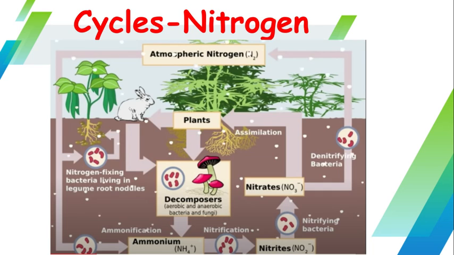Now we want to introduce the nitrogen cycle. Even though nitrogen is 78% of the air that we breathe, 78%, we as humans and animals cannot benefit from that nitrogen in the air. We have to get it from the plants that we eat, vegetables and plants.